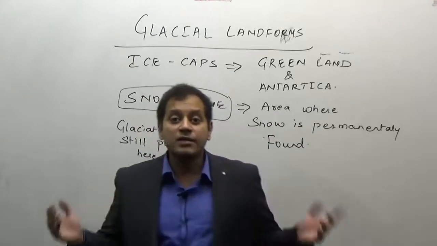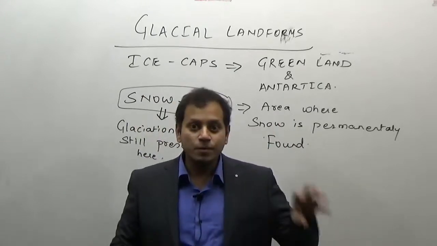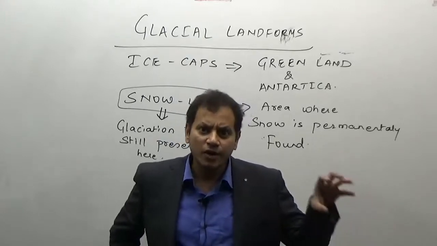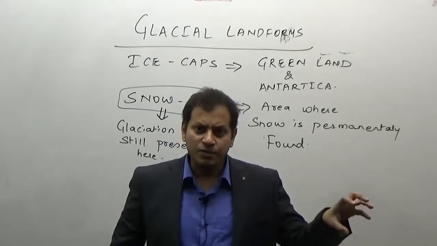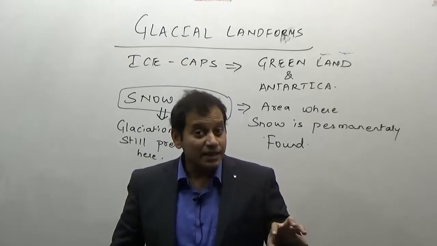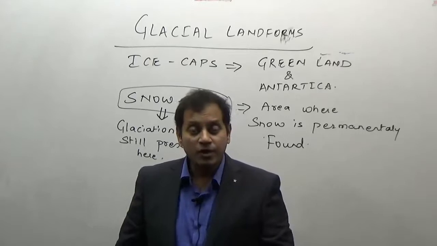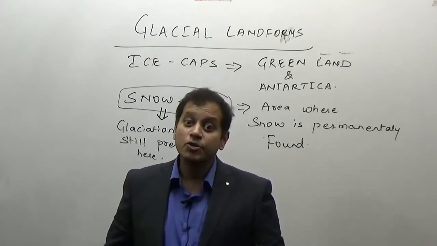Now, tell me, where is the snow line present? Is the snow present on the equator? Is the snow present on the temperate latitudes? Is the snow present in the Indian region? India comes in which region? Is it a tropical or temperate country? It is mostly a tropical country.